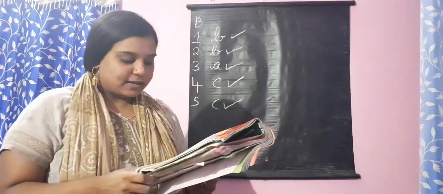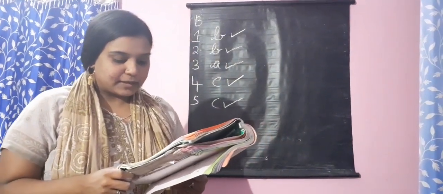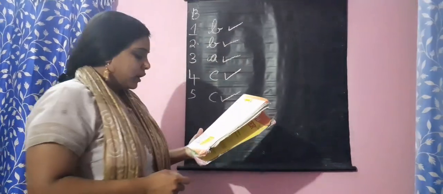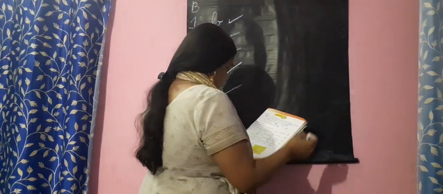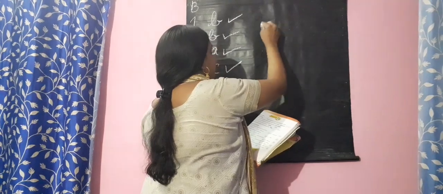Next, match the following. Small hill of sand is sand dunes. City of lakes, it's Udaipur. River settlage, Indira Gandhi Canal. Ship of the desert, camel. Spring of water in the desert is the oasis. So small hill of sand is sand dunes, which is 4.